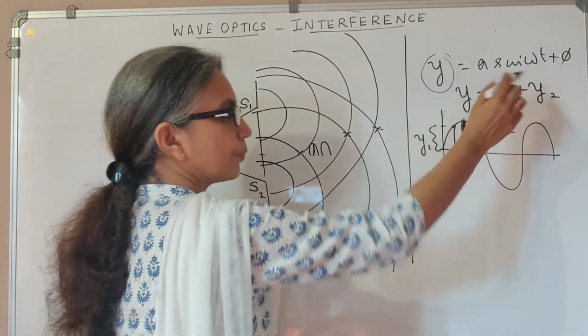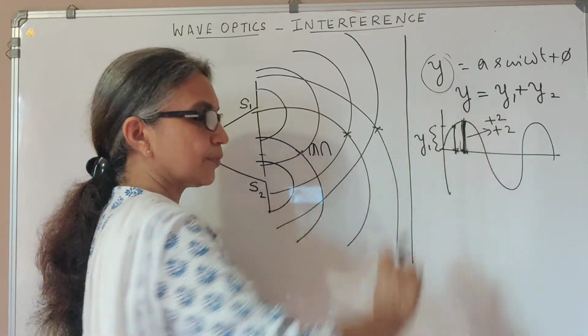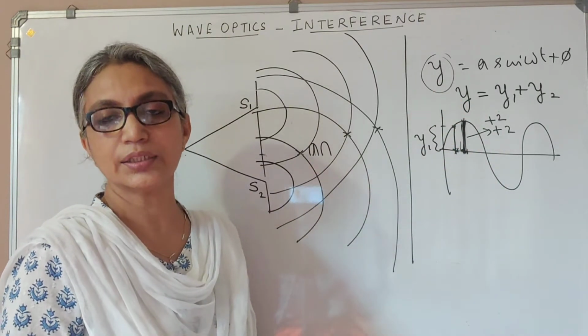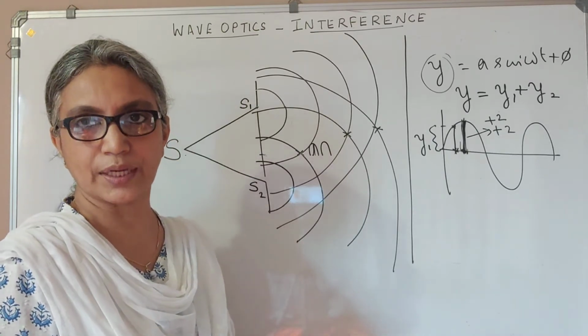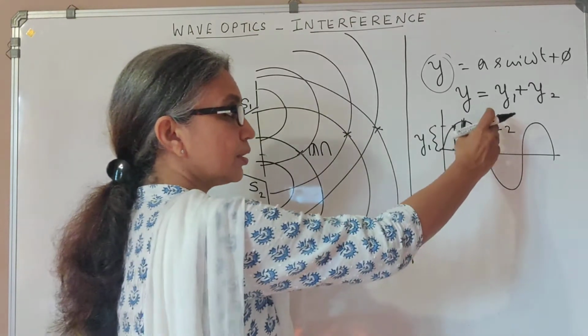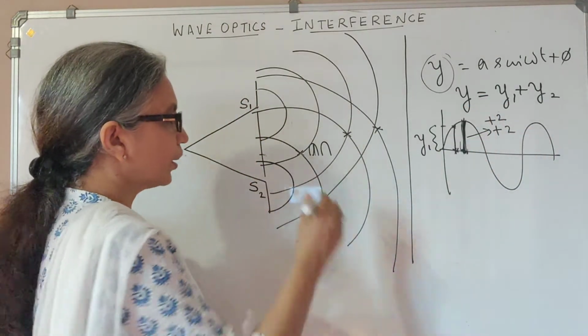Then what happens? Y1 plus Y2 is plus 4. And you know that this being the maximum displacement is the amplitude. Intensity is proportional to the square of the amplitude. So in our example, the amplitude is 4, and the intensity is going to be 16.